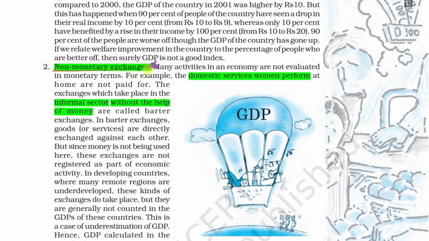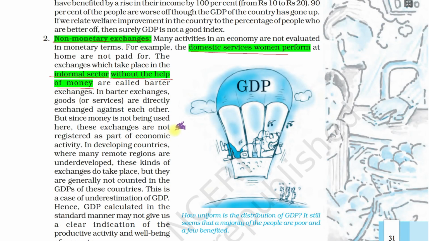Next is non-monetary exchanges. There are many non-monetary things which we don't include in the GDP. Just like domestic services that women perform, like household services, the cleaning and the cooking, etc. Informal sectors also, many of them work without the help of money. So these informal sectors are not taken into account in the calculation of GDP. So these are all not accounted for in GDP. So we can say GDP is not a true reflection of the economy.